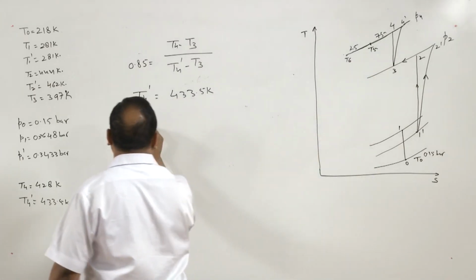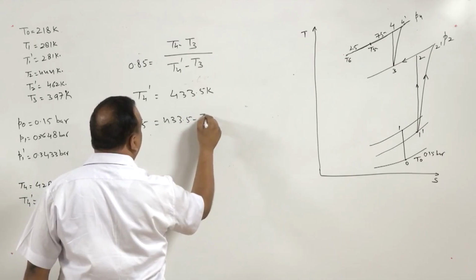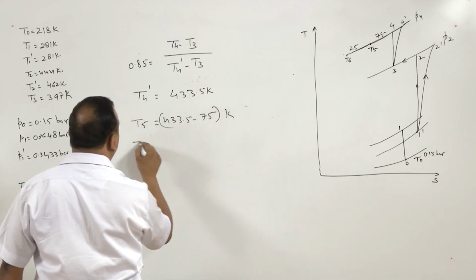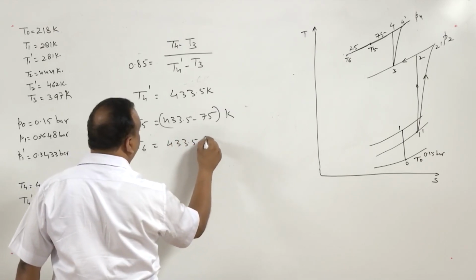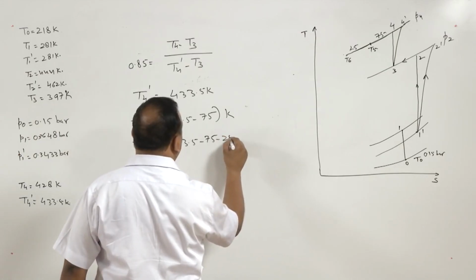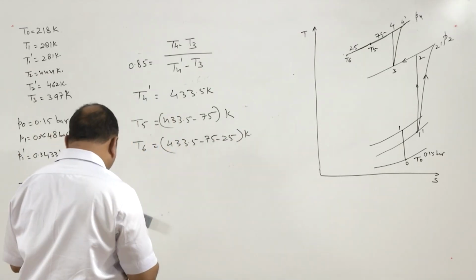So, T5 is 433.5 minus 75 Kelvin, and T6 is 433.5 minus 75 minus 25 Kelvin, and that is why we get